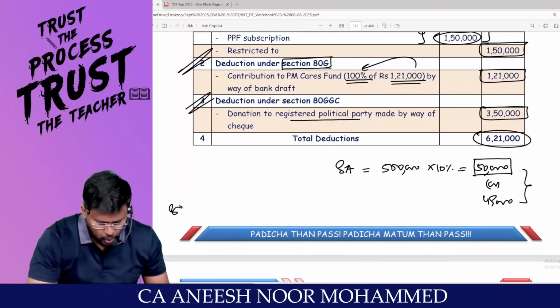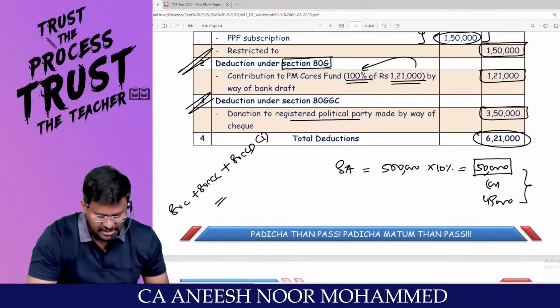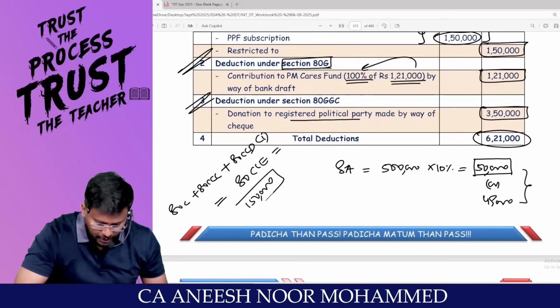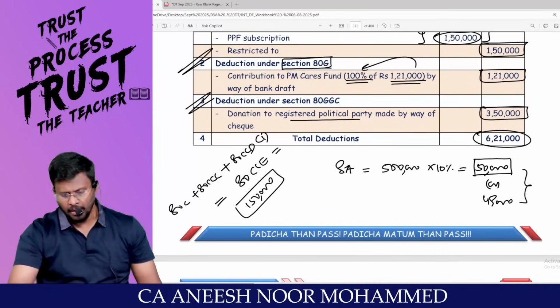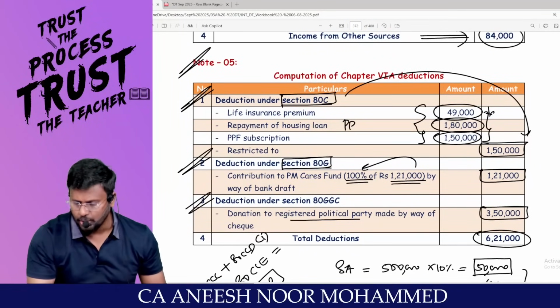My dear lovable students, we all know that 80C plus 80CCC plus 80CCD subsection 1 is equal to 80CCE, which is equal to 1,50,000. Accepting. Sir, here only 80C will come in the limit. That's why it has been restricted to 1,50,000.